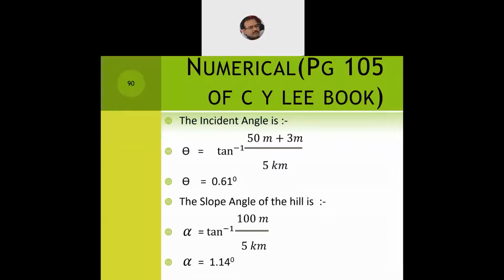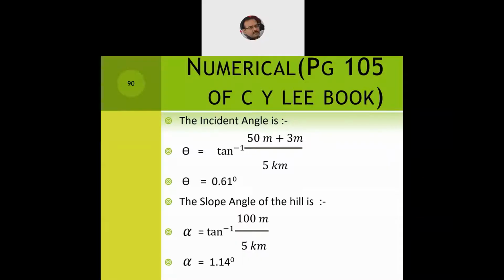Now in the previous slide, the capital H was given as 100 meters. So in the numerator we take 100 meters, and in the denominator we only take the communication path length, which is 5 kilometers. Now there is no derivation given for how they have computed this. Maybe if you dig into the literature, you will come to know about the derivation, but it is not required. I don't think everyone needs to go into that much detail. Only those who actually want to go ahead in the telecommunication world need to take up the derivations and theorems. Otherwise, remembering the formula and the case studies is good enough.